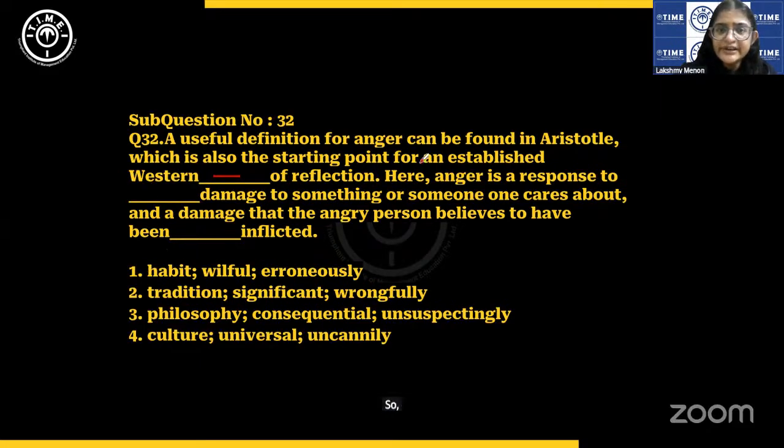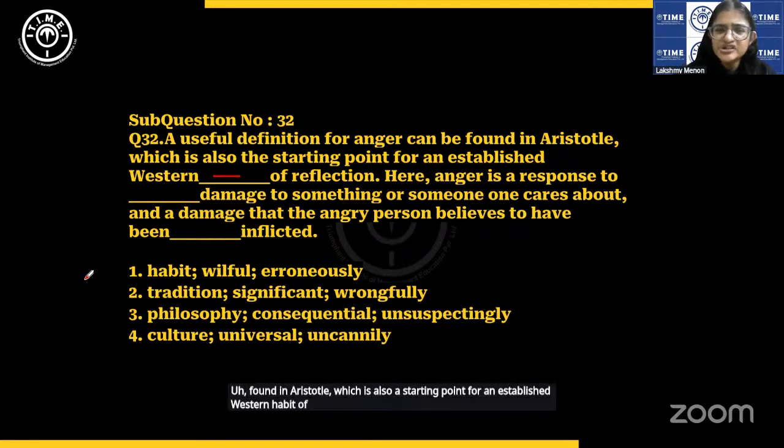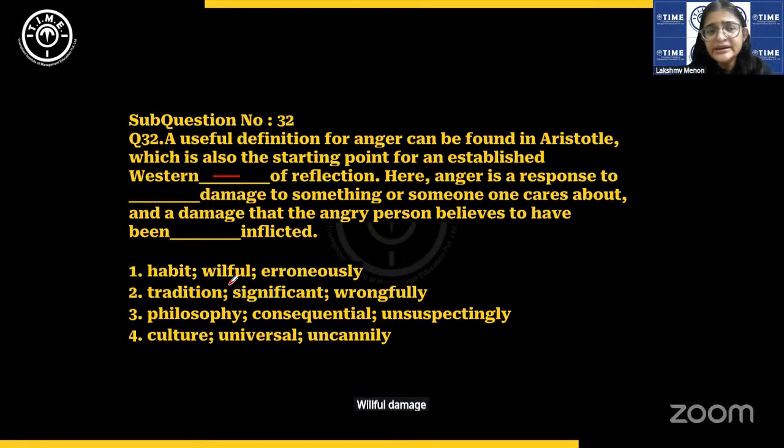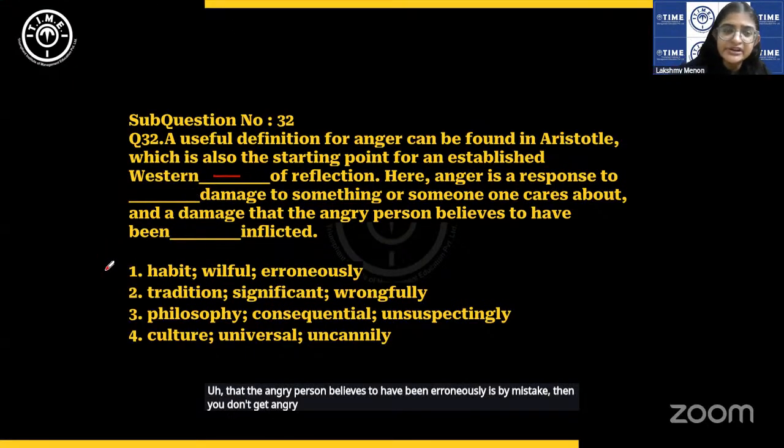So a useful definition for anger can be found in Aristotle, which is also a starting point for an established Western habit of reflection. Anger is a response to willful damage, but deliberate damage need not be. That the angry person believes to have been erroneously is by mistake. Then you don't get angry if you think someone has committed a mistake, right?